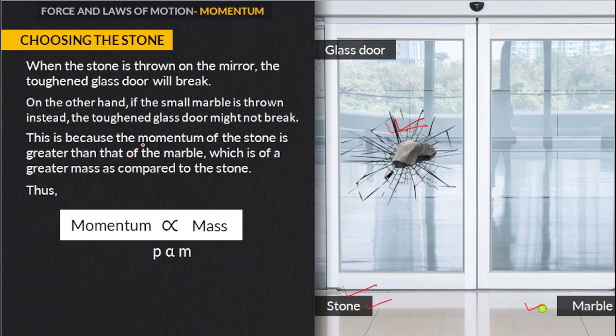Why? Because the momentum of the stone is greater than that of the marble. If the mass of the stone is greater, then its momentum would also be greater. So we can say that momentum also depends on the mass, because if it has more mass, it has more momentum, so it will easily break the glass. Okay.